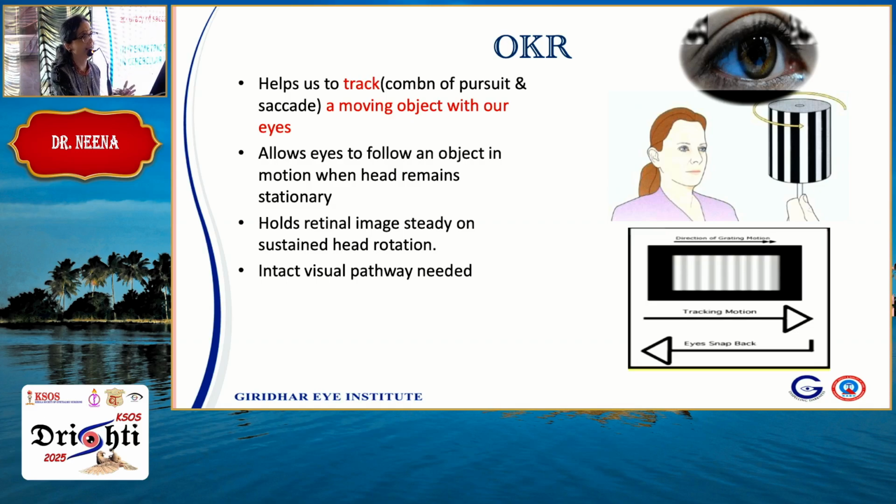Okay, now the cerebellum is a master modulator. It is also important in your eye movements because it fine-tunes all your eye movements. And if you have a problem with the cerebellum, you get problems in your saccades, like you overshoot, hypermetric saccades, and it has connections to all the important centers.